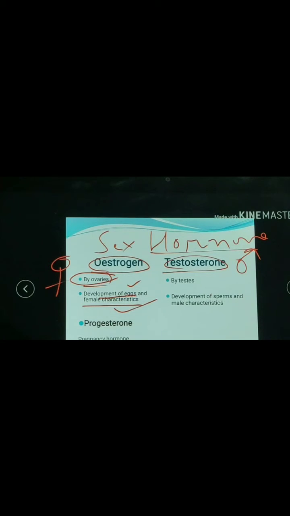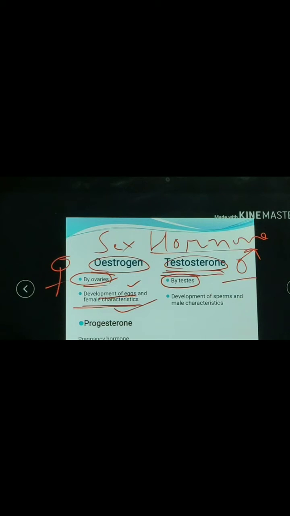Progesterone is another hormone secreted by the ovary, also known as the pregnancy hormone, which regulates pregnancy in females. Testosterone is secreted by the testes in males.